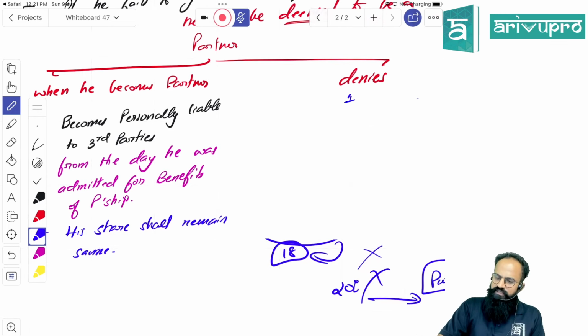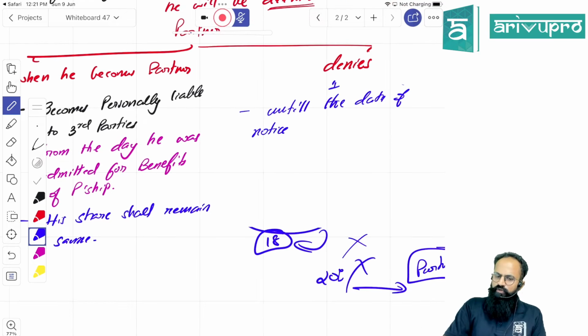If he denies, then until the date of notice, he continues to be a minor.